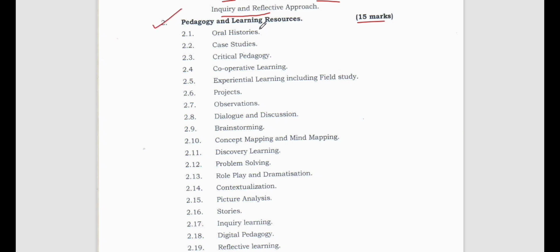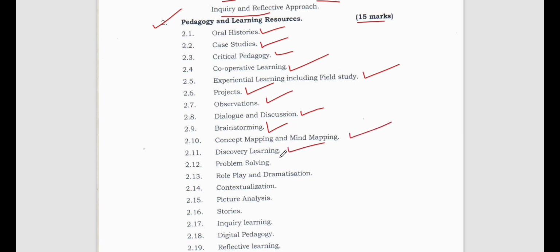What is oral history? Oral histories you need to know, case studies you need to know, critical pedagogy, cooperative learning, experiential learning including field study. Then what are projects, the observation method, dialogues and discussions, brainstorming is very important, concept mapping and mind mapping very important.